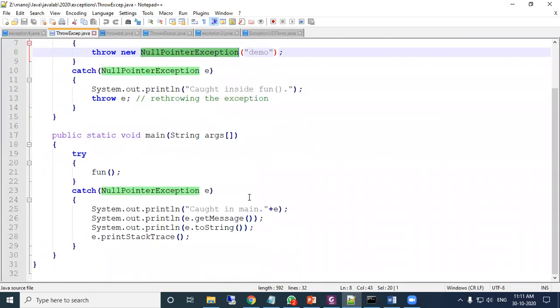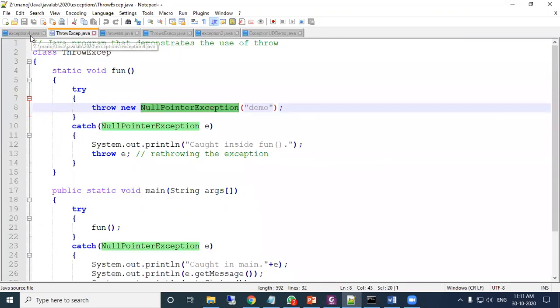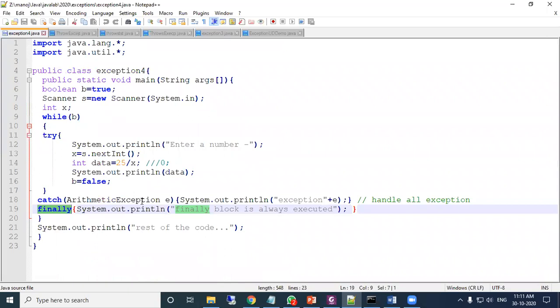Similarly, in another program we have used arithmetic exception, where mathematical exceptions are caught. So see, so many exceptions are there which are predefined, and we are using them. These classes are already defined. We are using them. Now